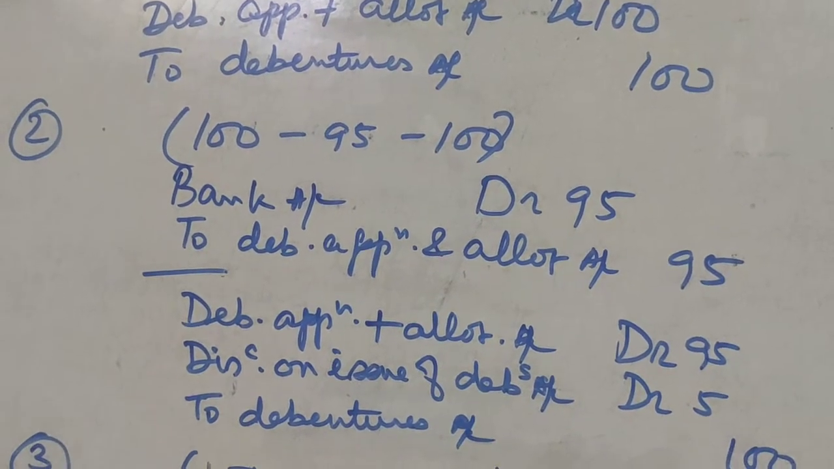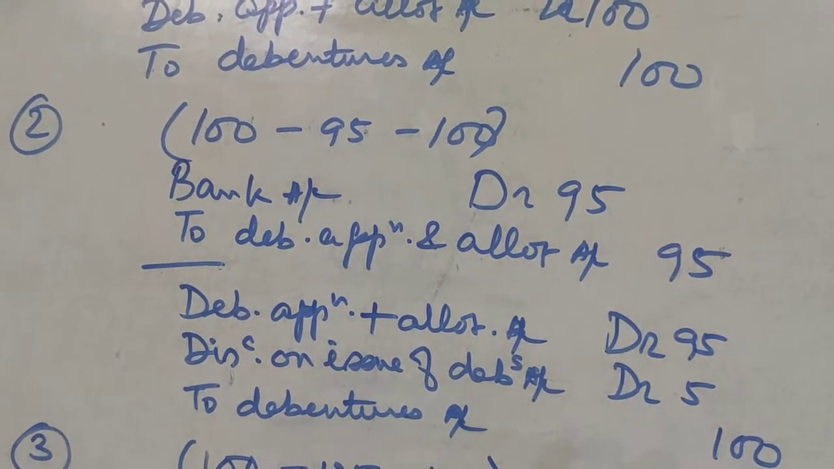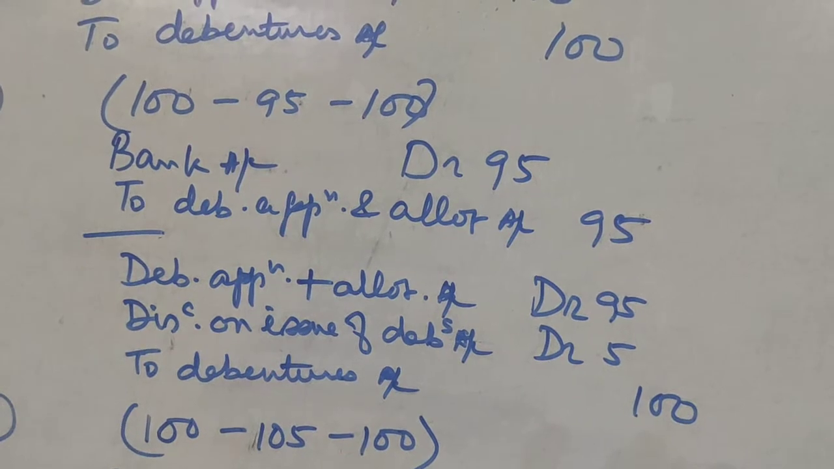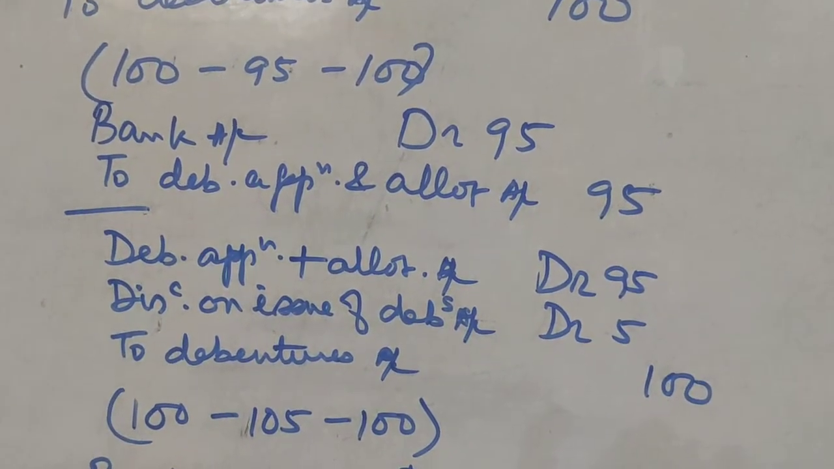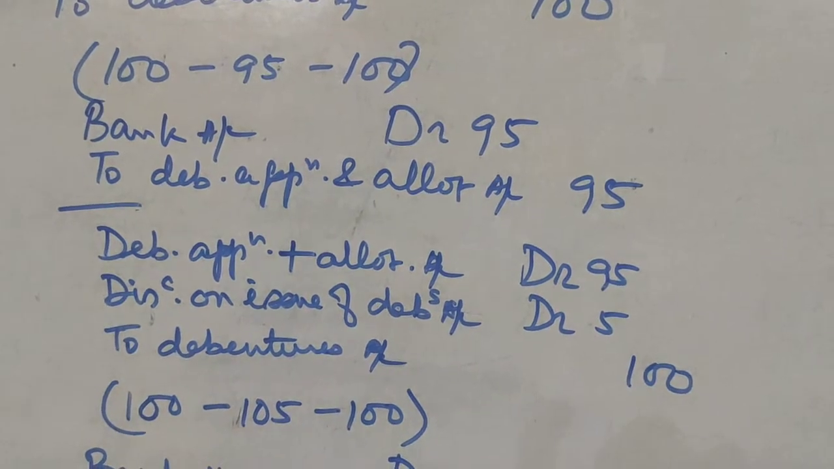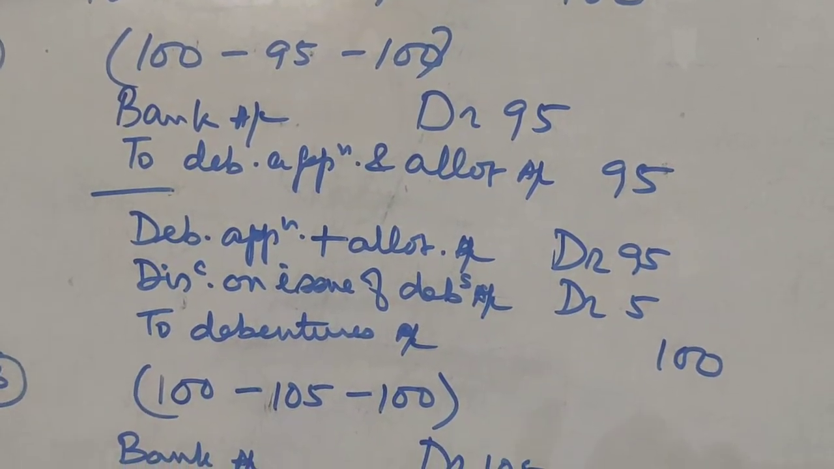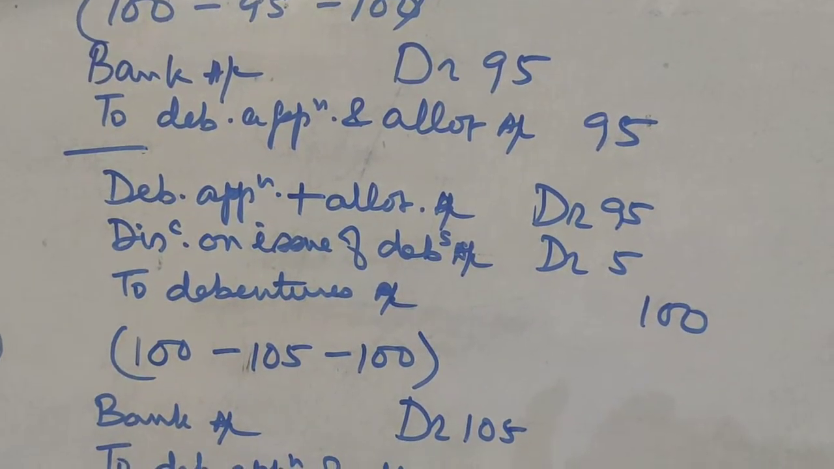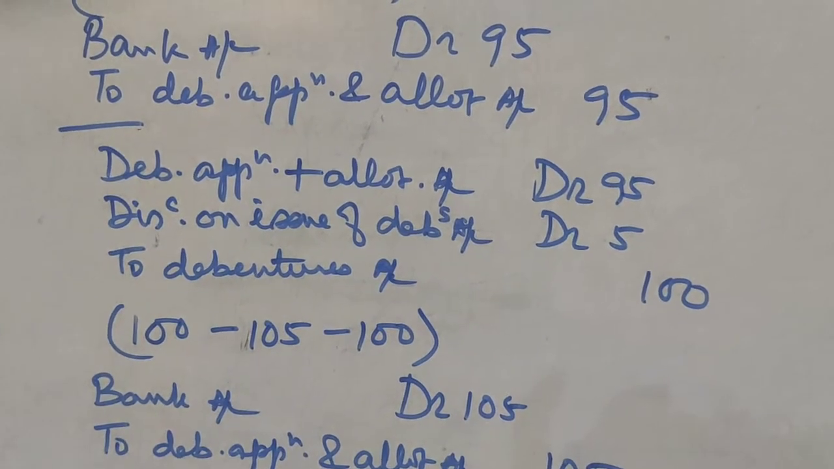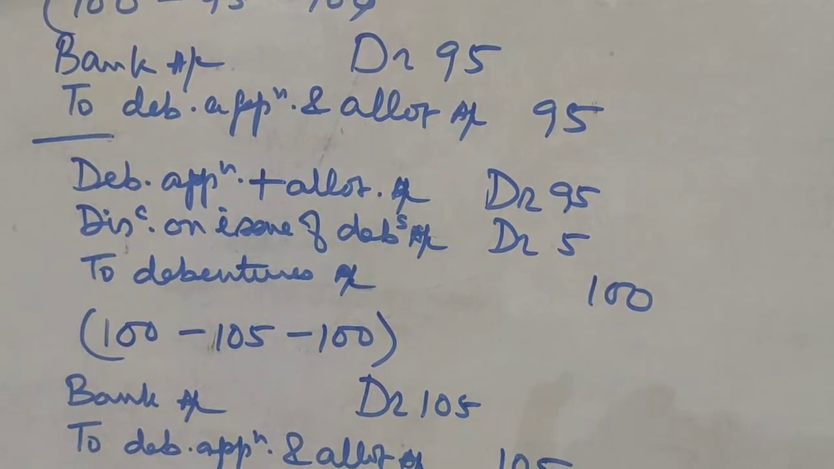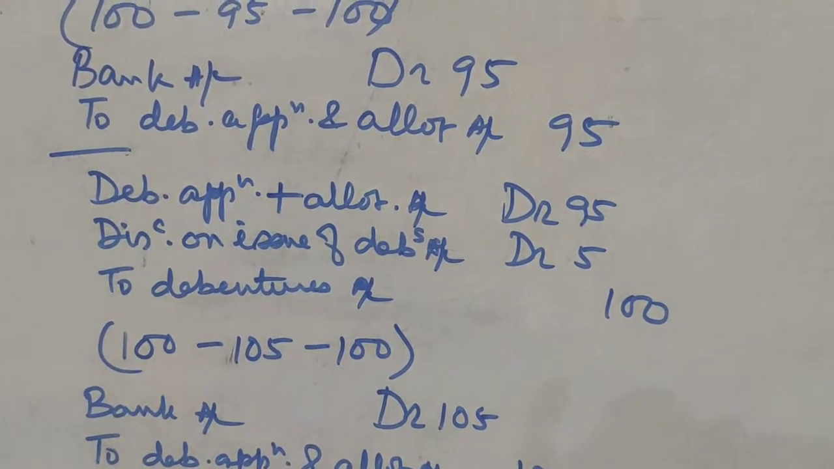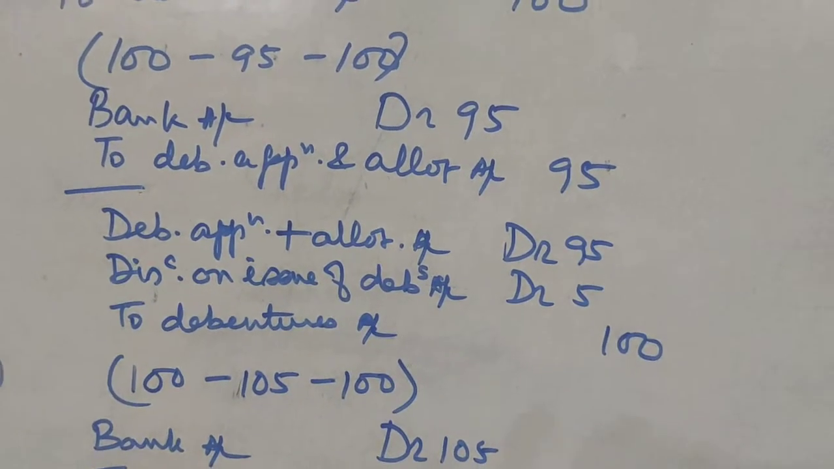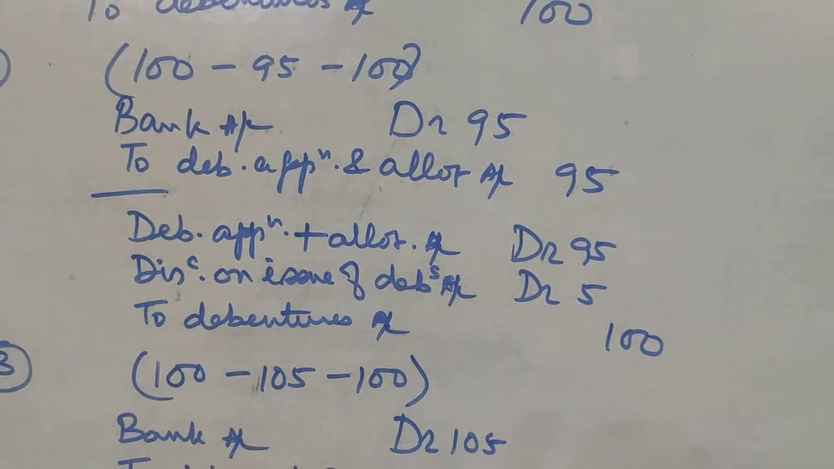That means the debentures are issued at a discount of 5 rupees. In this the entry will be bank account debit 95, the actual amount received, to debenture application and allotment account 95. Then second entry will be debenture application and allotment account debit 95, discount on issue of debentures account debit 5 to debentures account 100. So here the discount is debited by 5 rupees. That is a loss for the company because they are issuing 100 rupees debenture at 95 but redeemable at 100.